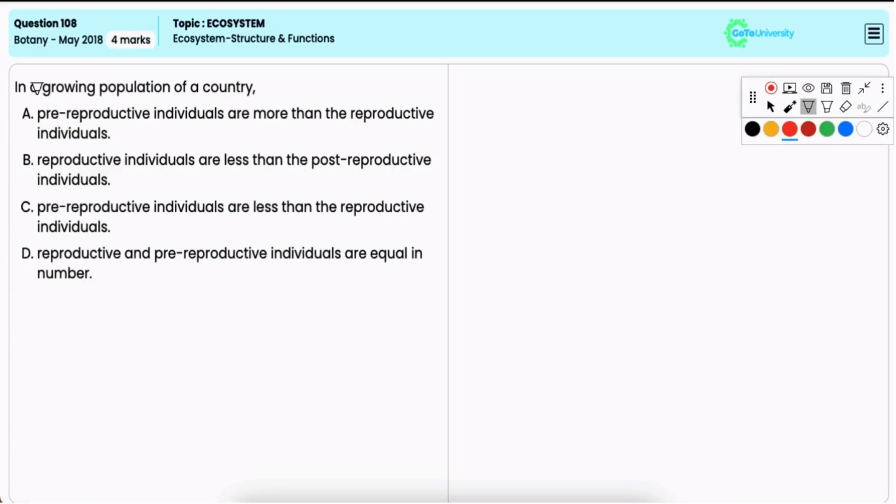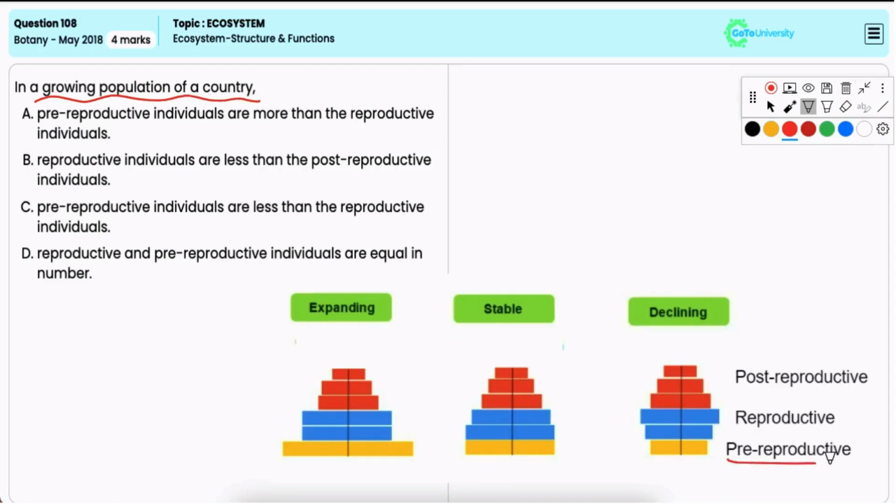In a growing population of a country, option A, pre-reproductive individuals are more than the reproductive individuals. Now, in a growing population, there are generally more pre-reproductive individuals than reproductive age individuals. And this creates a population momentum where a large number of young people will soon enter the reproductive age, further increasing the birth rate and thus supporting population growth. Hence, this is the correct option.